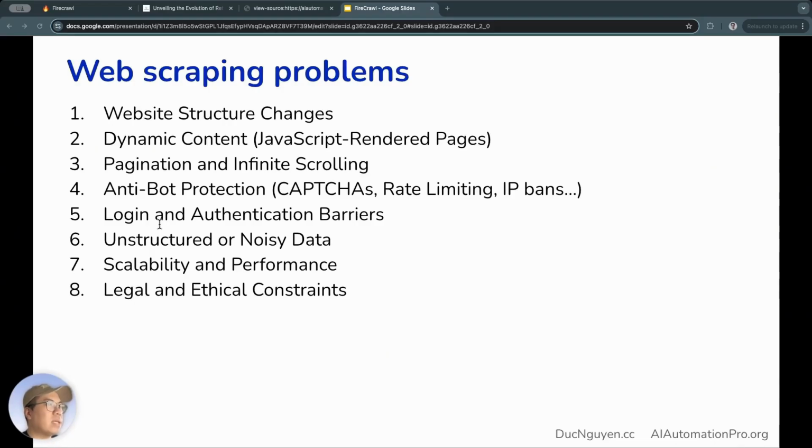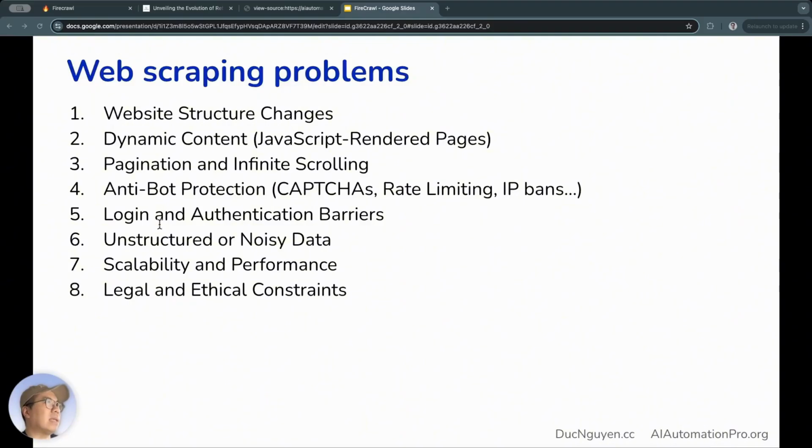Fifth is about logging in and account authentication. This is also pretty obvious. With quite a lot of websites, you have to log in before you can see the content, right? Content isn't available publicly without logging in. Many websites lock the content behind a login wall, and you have to log into your account.